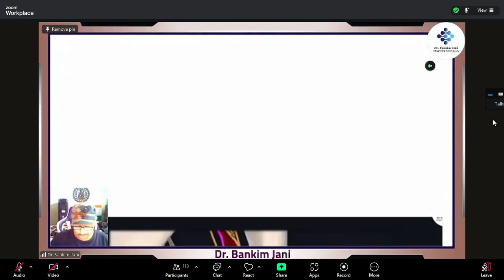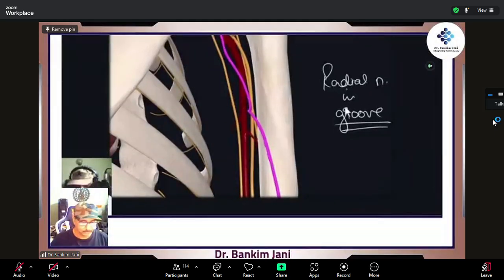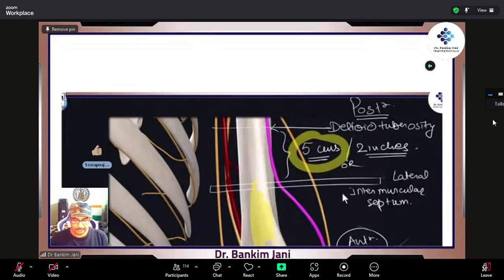Good. Here it is. This is the radial nerve, which is going into the radial groove. You can see straight away it is going into the radial groove. Let's move further. Now here it is, the deltoid tuberosity which we were talking about. Because all the way that big deltoid is coming and landing on the lateral surface of the humerus. So how many components are there of deltoid? Tanish.